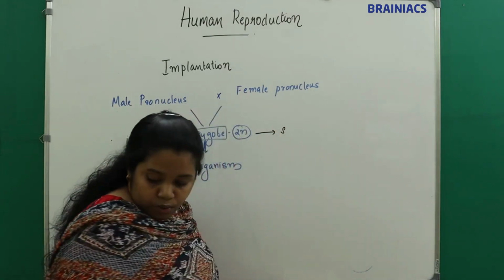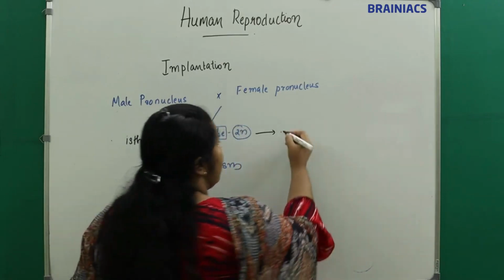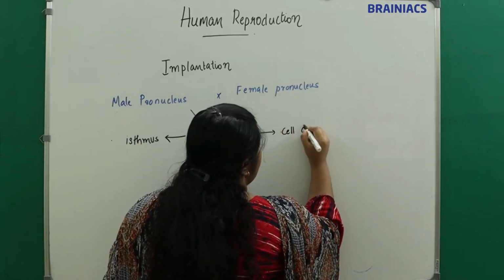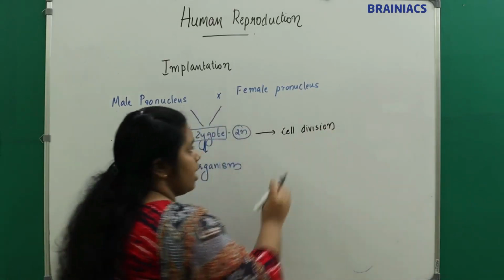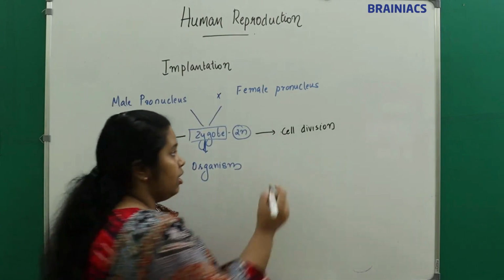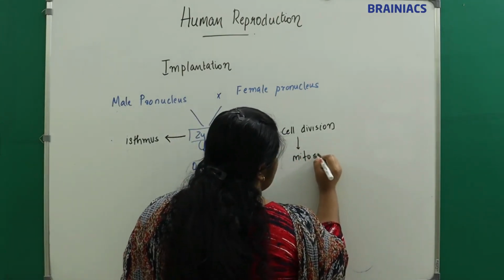Okay, the zygote will start to undergo cell division. Which cell division? It is the mitotic cell division, or mitosis.